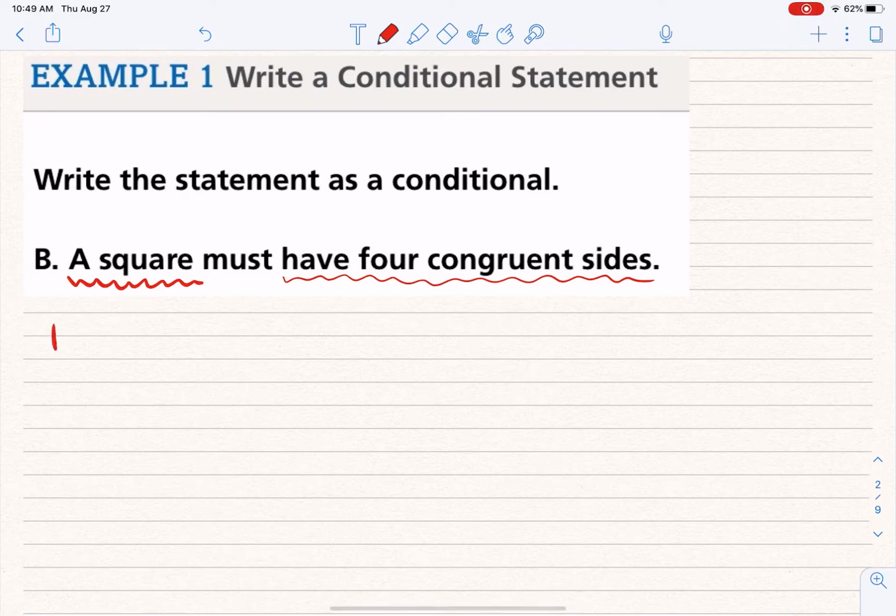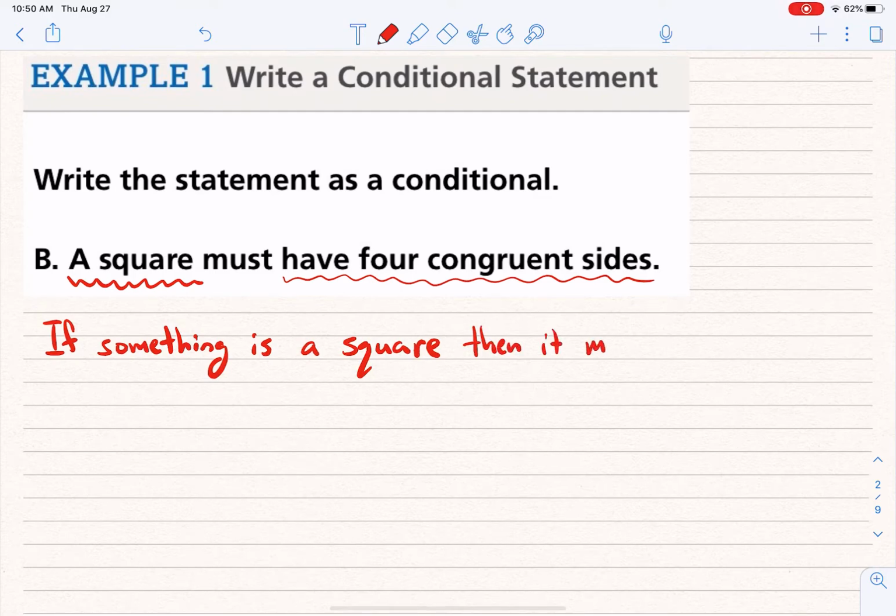So what you could say is you might even have to add a word or two. You could say if something is a square, or if a shape is a square, or if a polygon is a square. But if something is a square, then it must have 4 congruent sides.